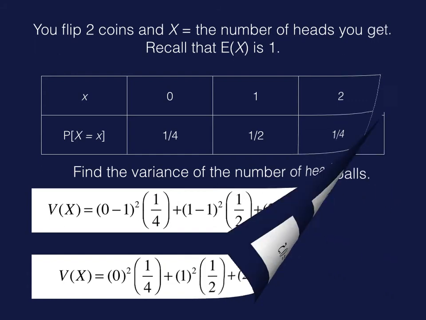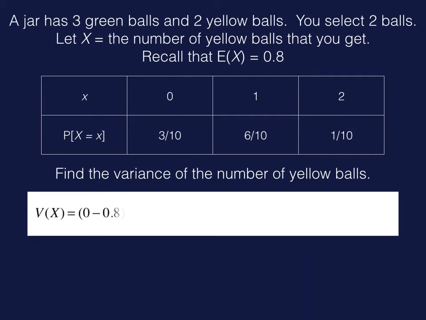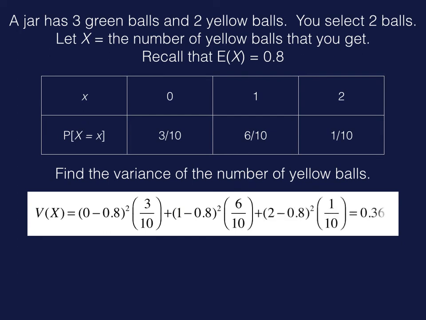Okay, let's do this with the other example, the jar with the green and yellow balls. Remember here that the mean is 0.8. Okay, the variance by the first formula, we'll start with 0, subtract the mean, square it, times the probability, then 1, subtract the mean, square it, probability, and then 2, subtract the mean, square it, probability.